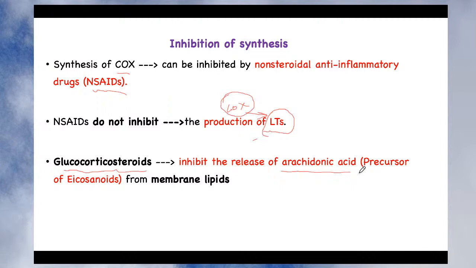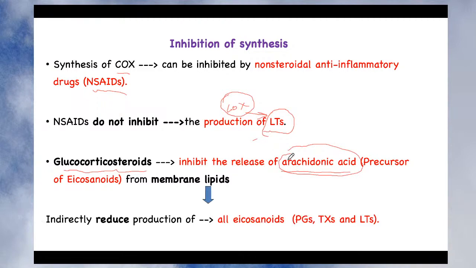It means all eicosanoids, whether cyclic or open chain, are synthesized from arachidonic acid. Since glucocorticosteroids inhibit this precursor, arachidonic acid, from the membrane lipid, indirectly they reduce the production of all eicosanoids like prostaglandin, thromboxane as well as leukotriene. So if you want to inhibit all types of eicosanoids, the category of drug you can select is the glucocorticosteroid.